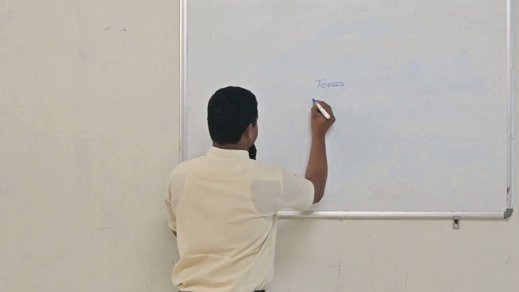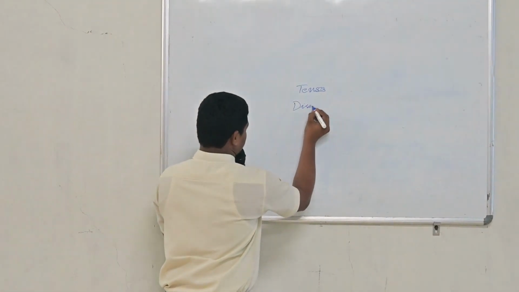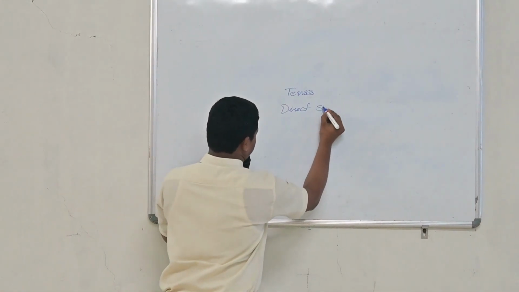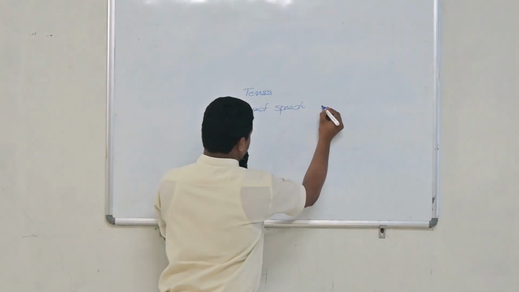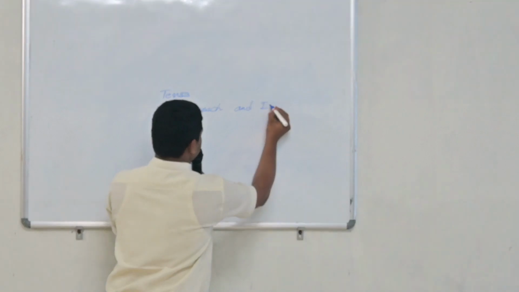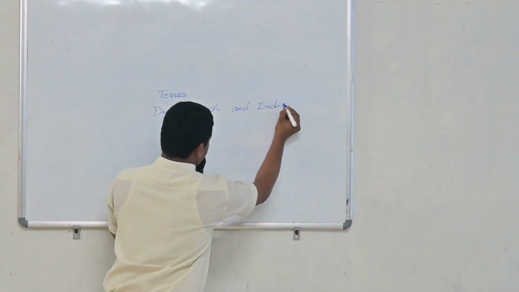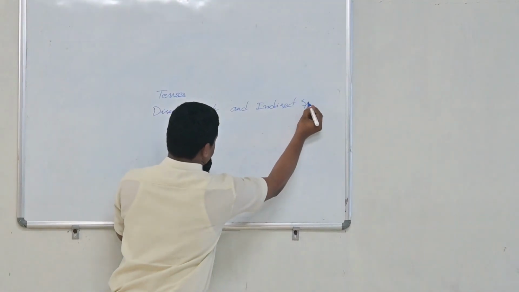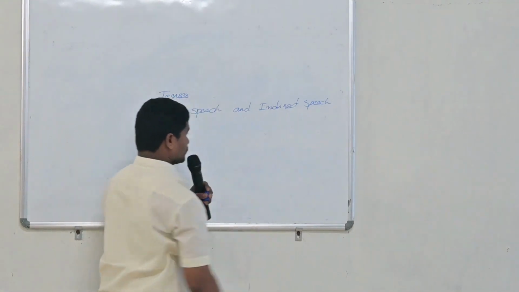Direct and indirect speech. Very good. Direct speech and the next one is indirect speech. Very good. Thank you for the response.